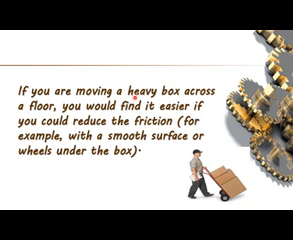If you are moving a heavy box across a floor, you would find it easier if you could reduce the friction. For example, with a smooth surface or wheels under the box. It means if the surface is smooth, then friction will be reduced. So by reducing friction, this box will easily move. And how do we reduce friction? By using a smooth surface or by using wheels under the box.